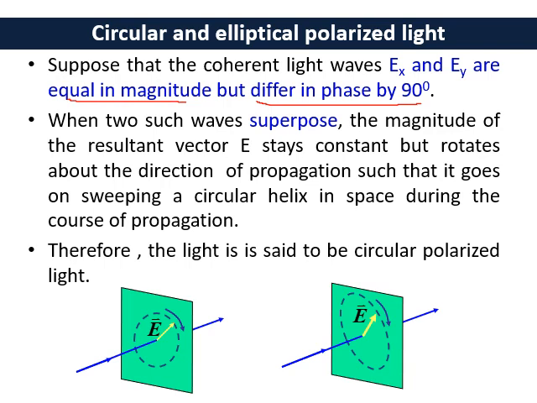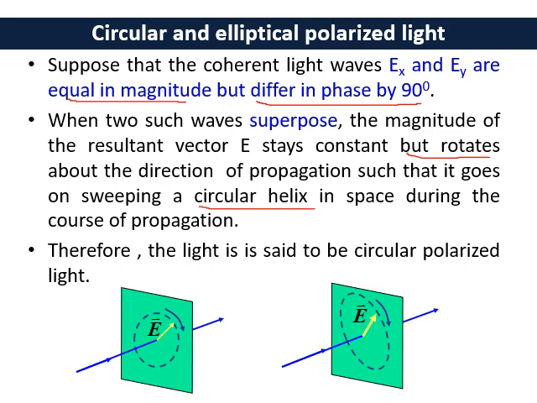So what happens when such two waves superpose? The magnitude of the resultant vector E stays constant, because they are equal in magnitude and differ by 90 degrees, but it rotates about the direction of propagation such that it sweeps out a circular helix.